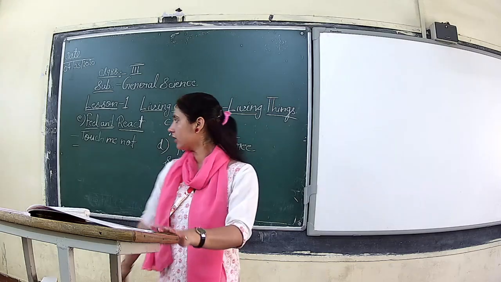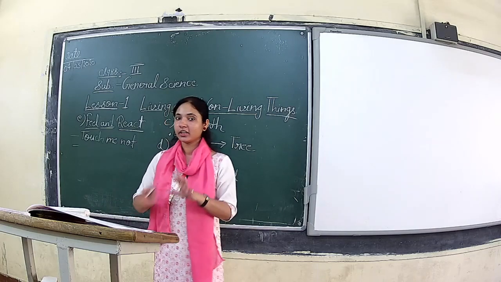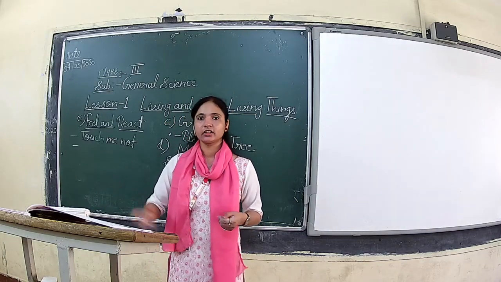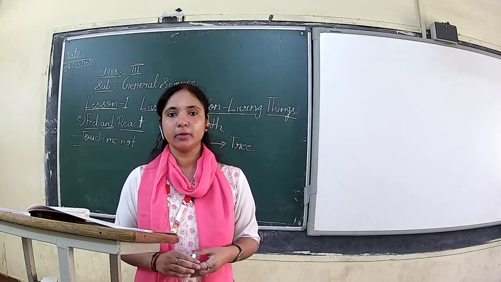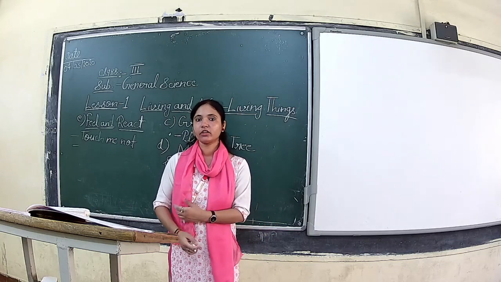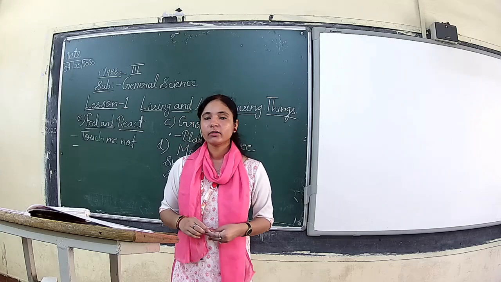Locally it is known as the shame plant. Touch-me-not, or shame plant. According to their characteristics, these plants have got the name. Shame plant means it shows a shame-like feeling, as if they are feeling shy.